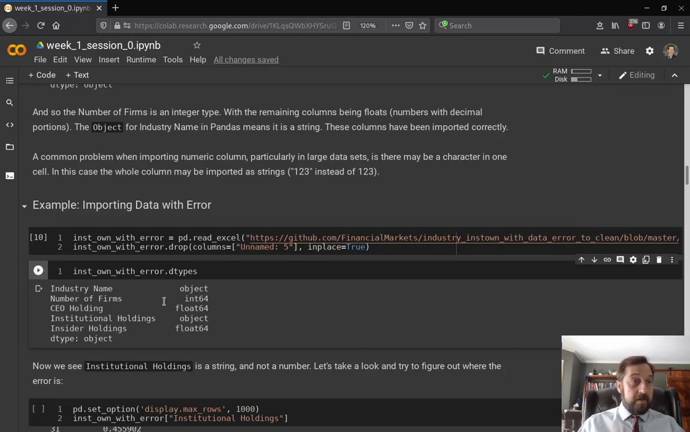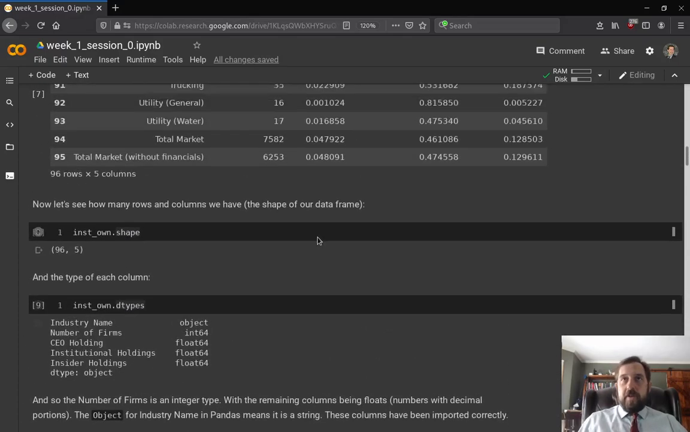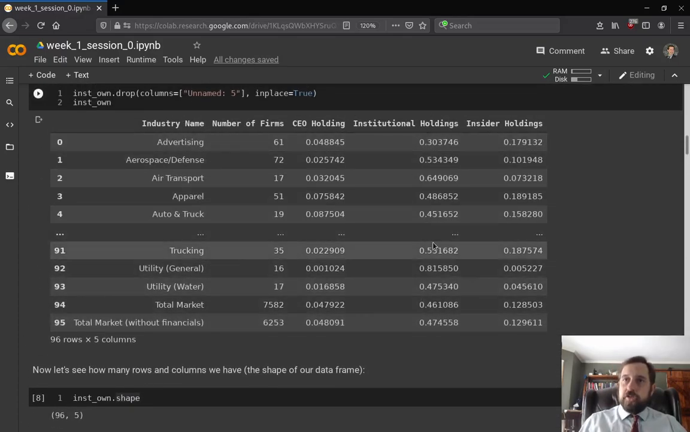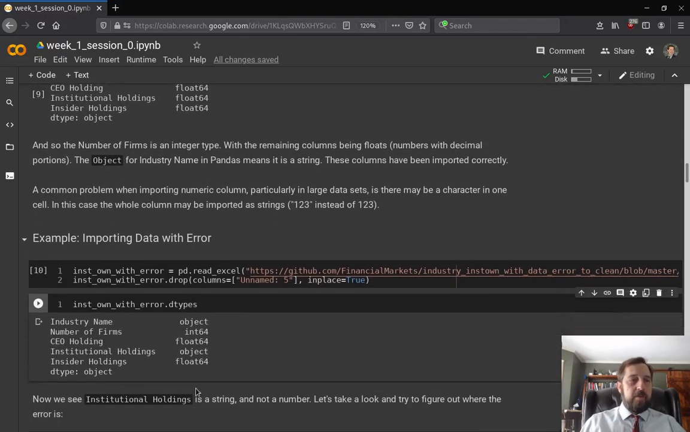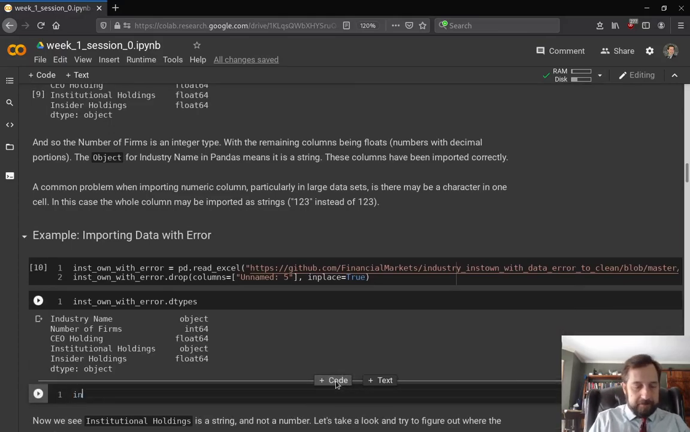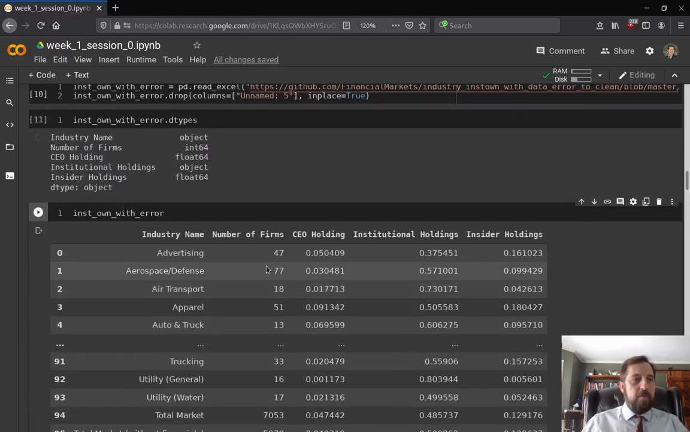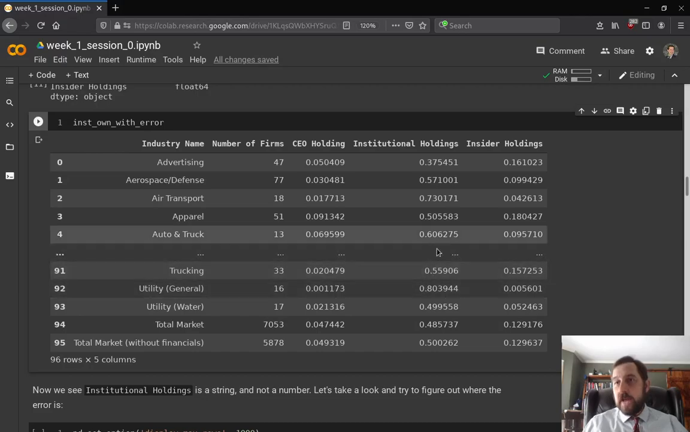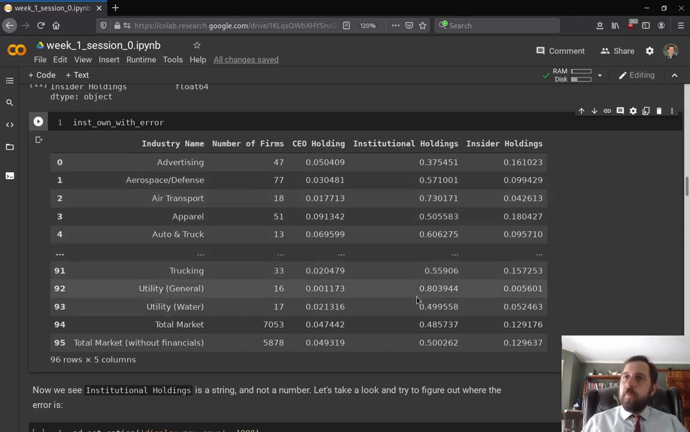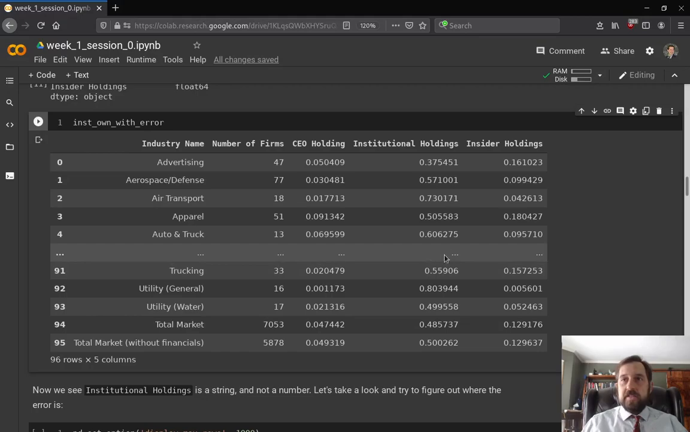And what we see here is in institutional holdings, now this is a string. We can look at it and say institutional holdings should be a number, right? It looks like it should be a number, but yet it's not a number. So there must be an error, particularly in these rows that we're not seeing.